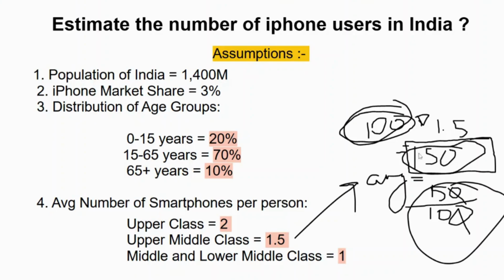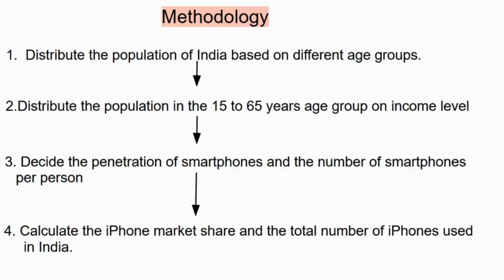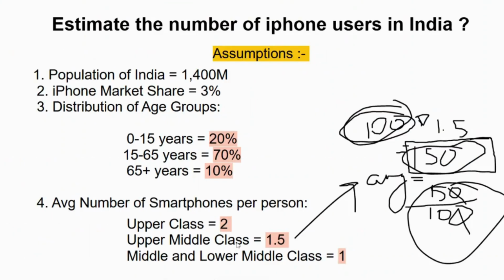It could vary, obviously not exactly 150. So it is the number of smartphones owned by the people in upper middle class divided by the total number of people in it. Let's assume it as 1.5 for this particular problem. These were some of our assumptions, right?